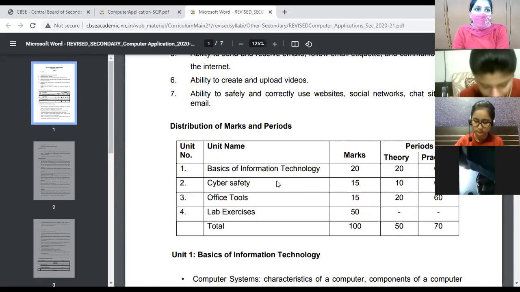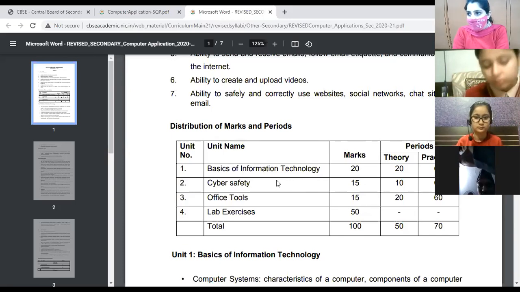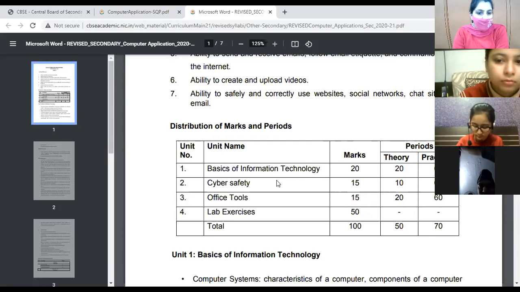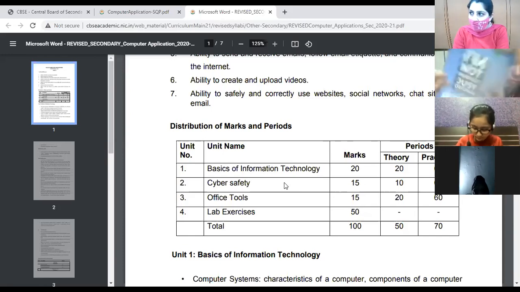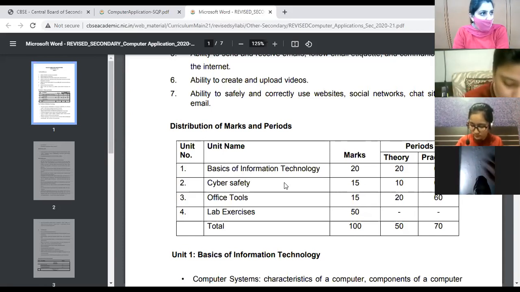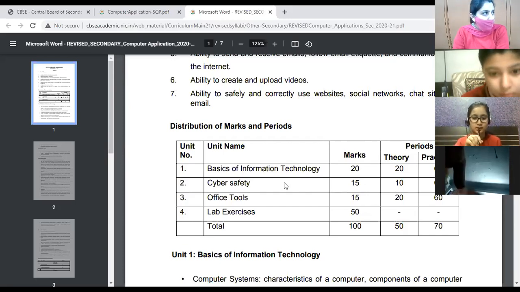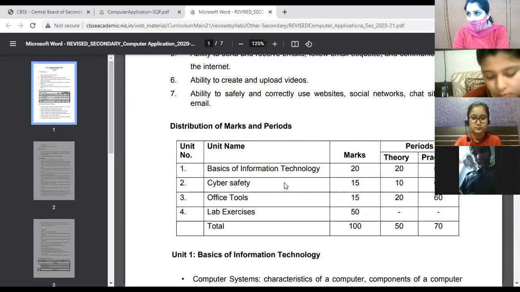Then cyber safety alone itself, chapter number 6, that is of 15 marks. एक चैप्टर ही आपका 15 मार्क्स कवर कर रहा है एग्जाम में, राइट? Then the office tools, Impress, Calc and Writer, 15 marks. So total 50 marks paper will be there, as I already told you. And internal assessment, that is your report file, project file, homework notebook, test, assignments, multiple assessment, subject enrichment, that carries 50 marks. Clear? This was already intimated to you people.